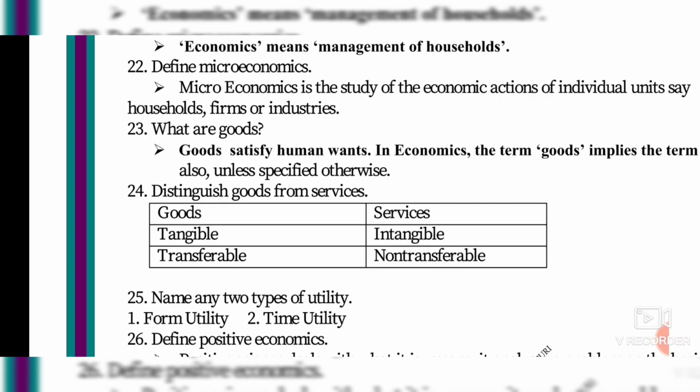Name any two types of utility. Utility means usefulness. What are the purposes and usefulness in economics? Form utility. If you have a bundle of cotton, it's no use, isn't it? It must be converted to cotton cloth. Then only it is useful. That is called form utility. Time utility means, for example, if you are getting blood for an operation at the right time, it is called time utility. Whatever is needed, received at the right time, is called time utility.